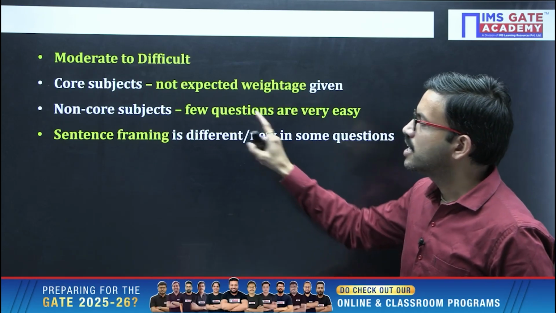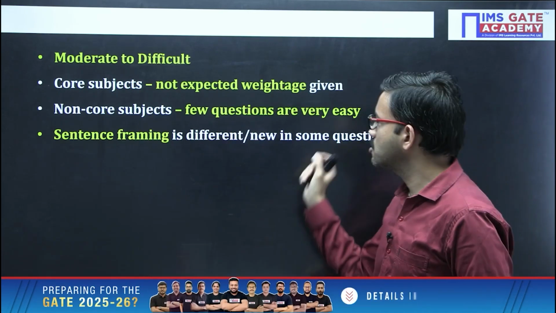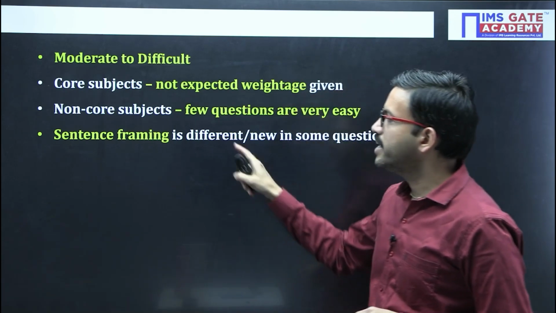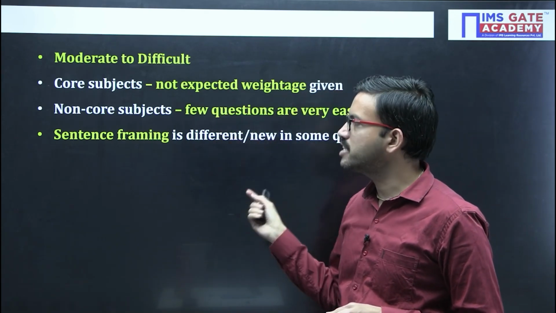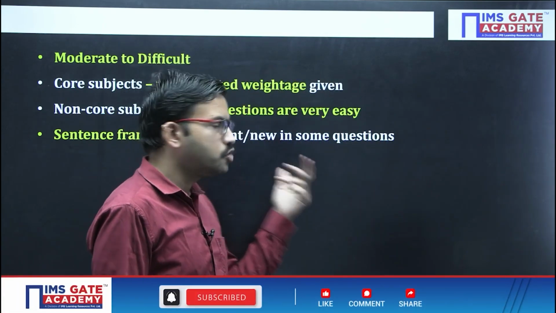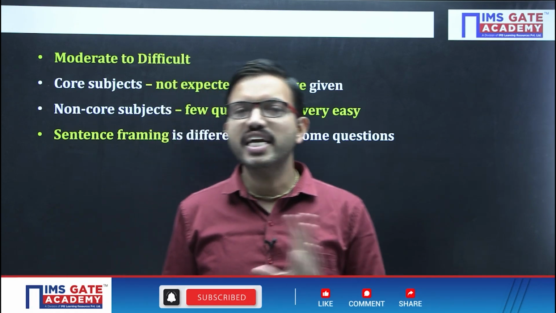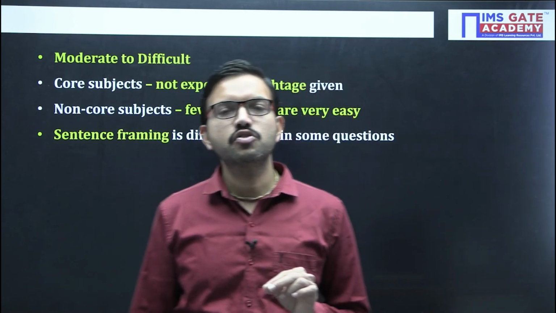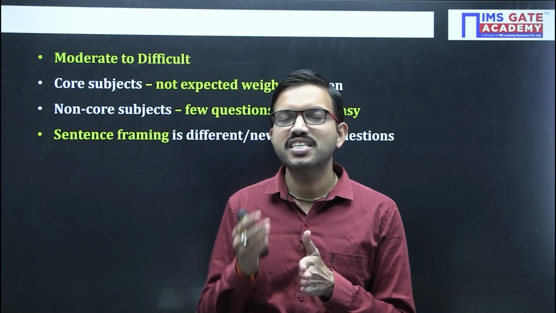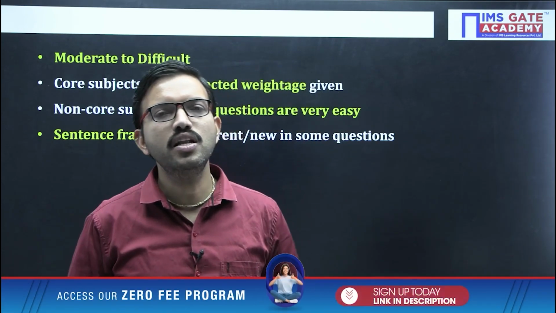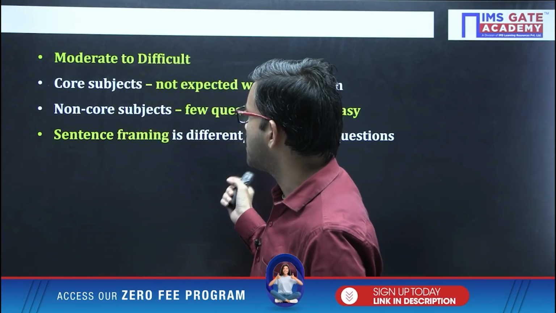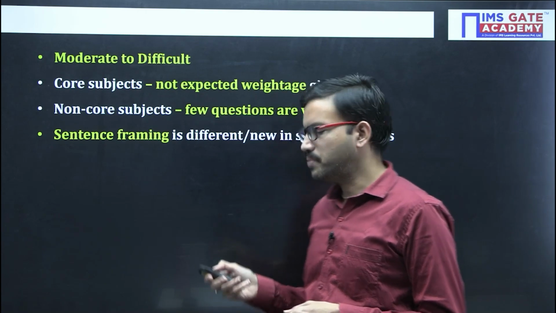Coming to the non-core subjects, a few questions were given dead easy, and many students might have attempted them correctly. Just like in the instrumentation paper, even in electrical the sentence framing is a little different or new in some questions. At that time, don't panic. Try to understand the given question: what they have given and what you are supposed to calculate. Then try to recall the basic formulas and equations, and once you proceed, you will definitely get the answer. So these are the observation points with respect to the instrumentation paper and the electrical paper of the 2025 exam.